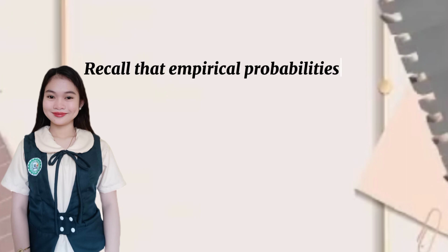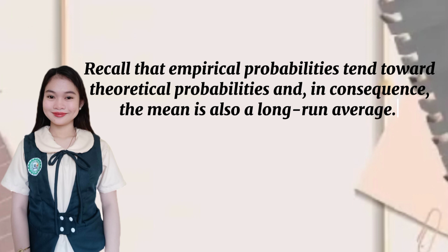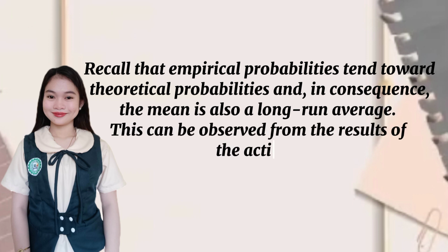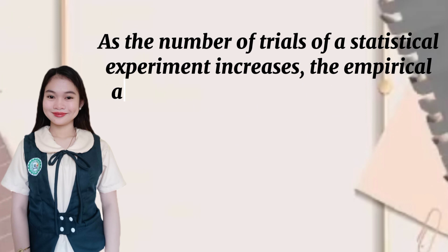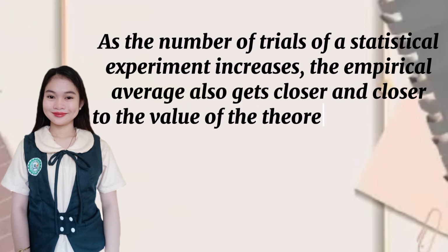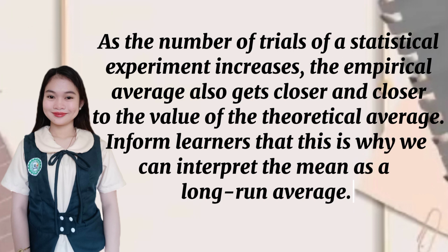Recall that empirical probabilities tend toward theoretical probabilities, and in consequence, the mean is also a long-run average. This can be observed from the result of the activity. As the number of trials of a statistical experiment increases, the empirical average also gets closer and closer to the value of the theoretical average. Inform learners that this is why we can interpret the mean as a long-run average.